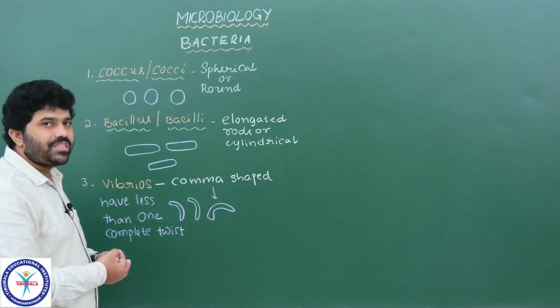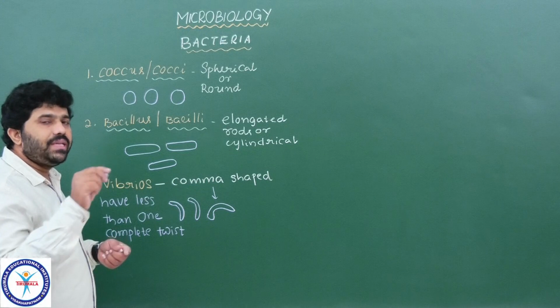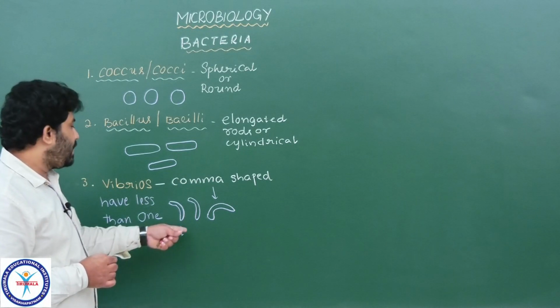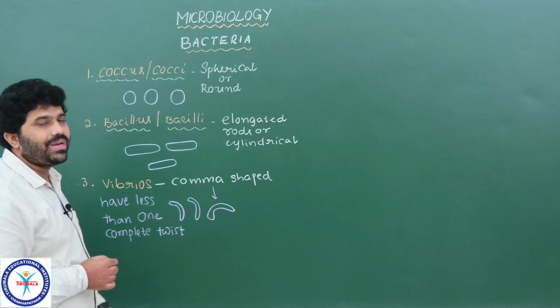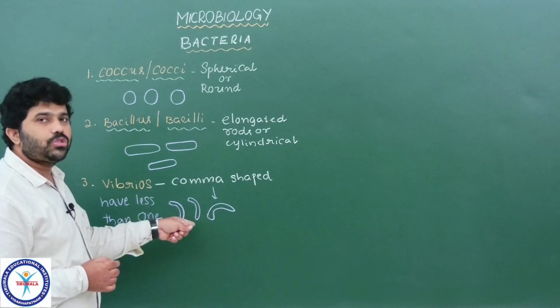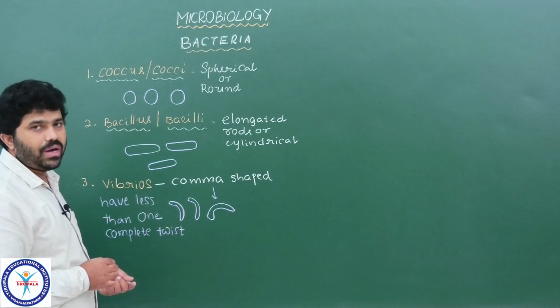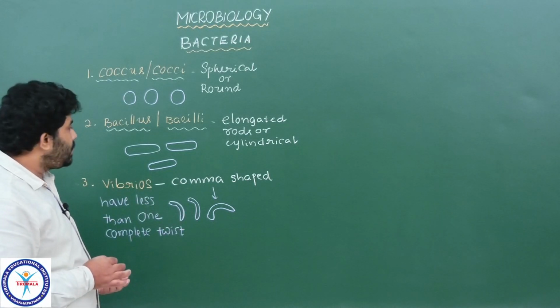Understood? Or spirilli. But in the spirillum we see complete twists of cells. But here an incomplete twist we see, that is less than one complete twist. It appears to be a comma. That type of comma shaped bacteria we call vibrios. Now got the point, students?